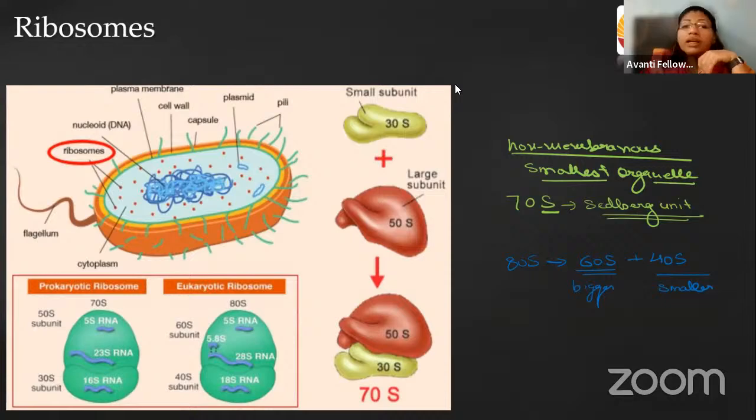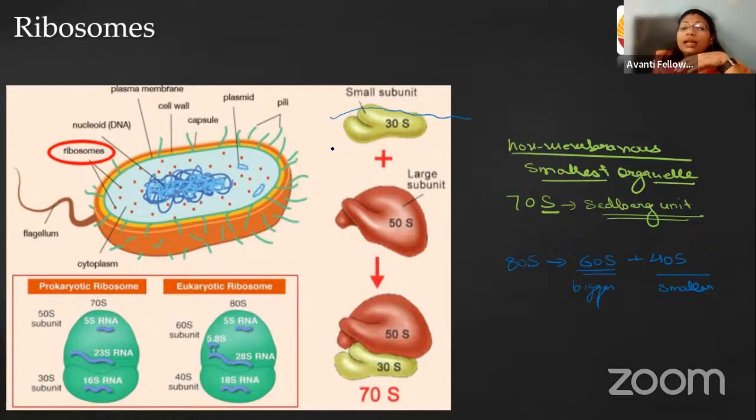They get attached by reactions whenever they have to form protein, which we studied in the translation chapter in 12th class. Whenever translation has to happen, the mRNA stands on the surface of this smaller subunit, because it acts as a platform.